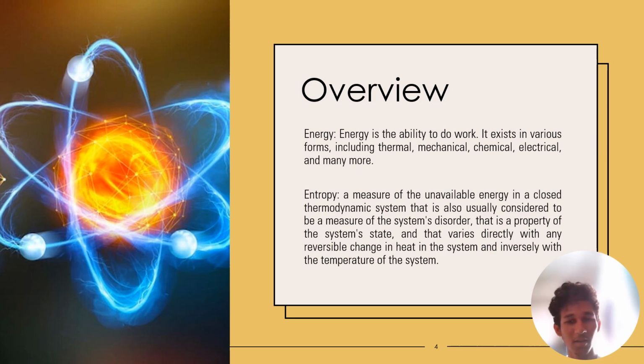Meanwhile, entropy is a measure of the unavailable energy in a closed thermodynamic system that is also usually considered to be a measure of the system's disorder. It is a property of the system state, and it varies directly with any reversible changes in heat of the system, and inversely with the temperature of the system.